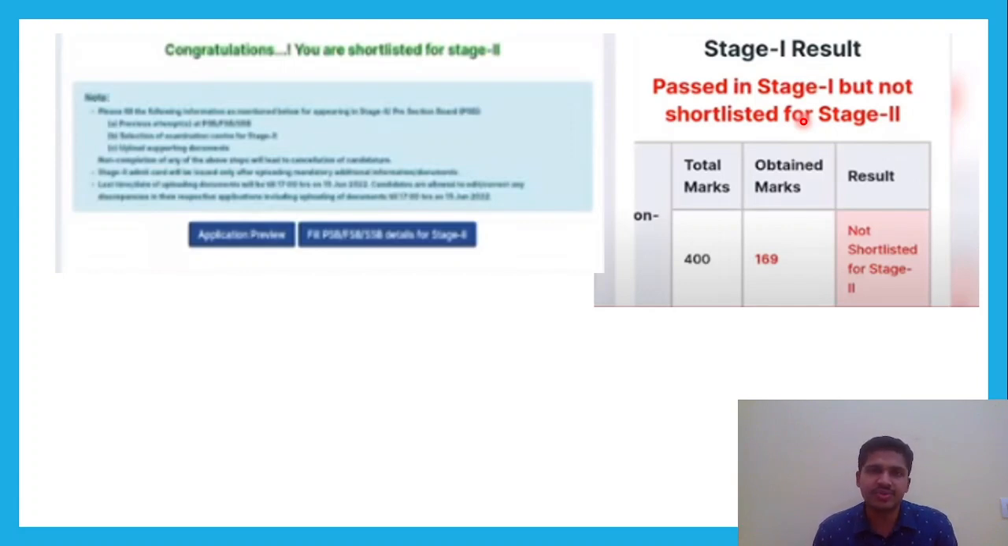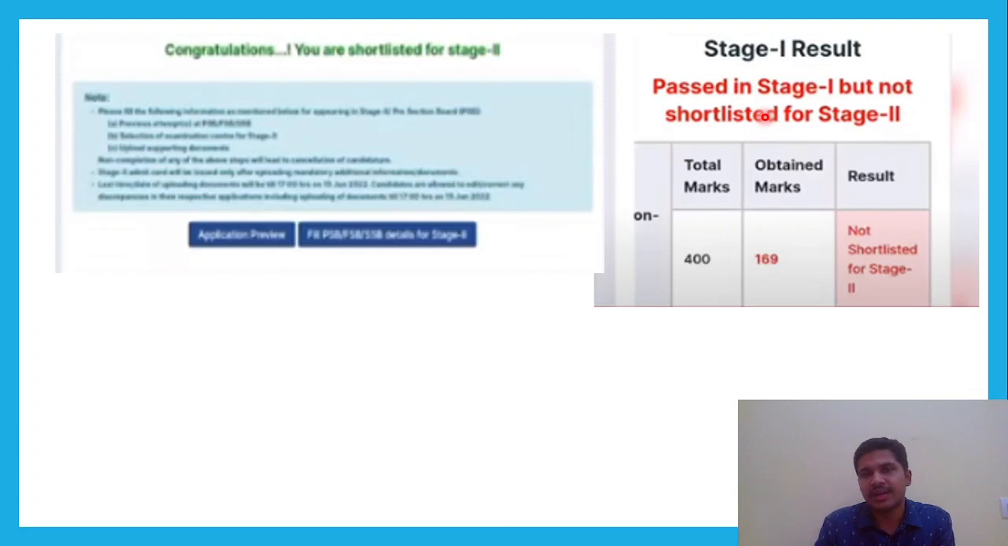This may happen because the sectional cutoff of 40% was also imposed. That means in each section you have to score at least 40 marks. Even if you make 220 marks, if in a particular section you have less than 40 marks, then you may get a result like this. Many of the students have got results like this.